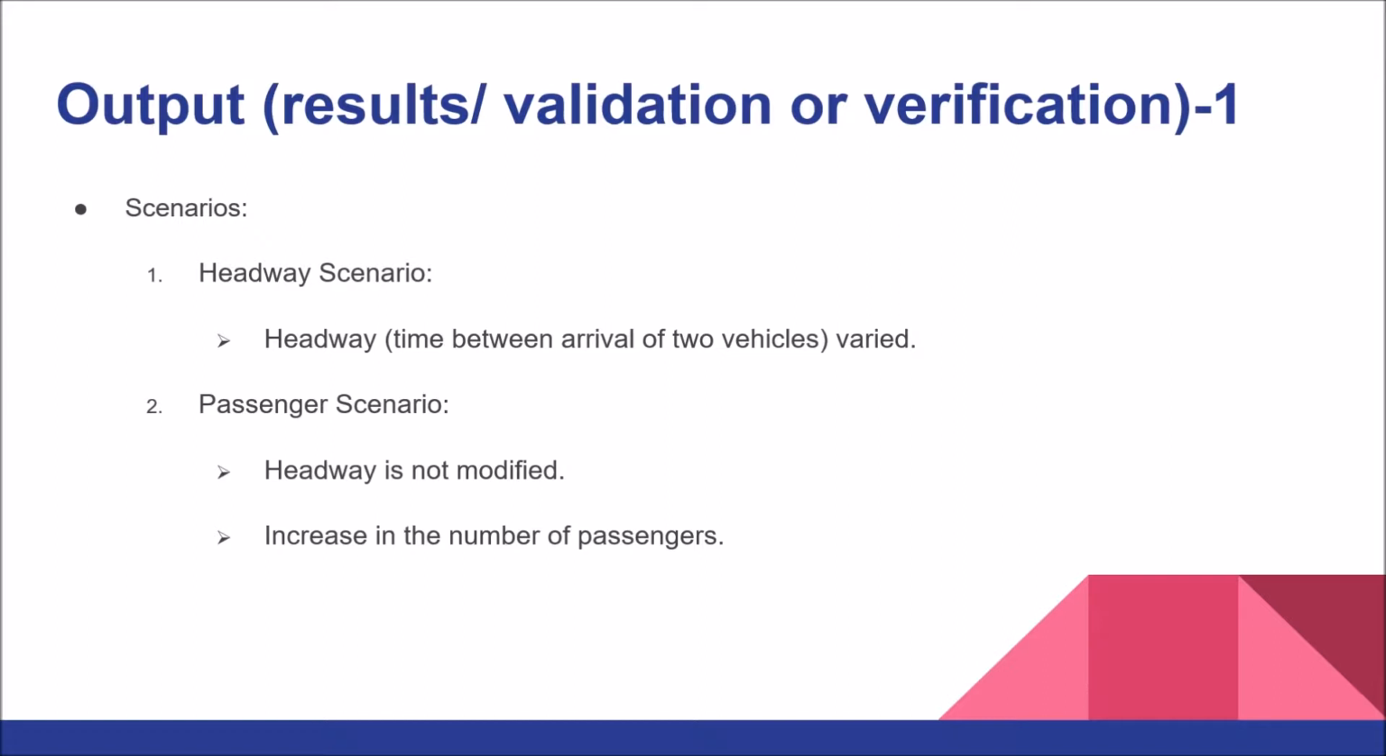For addressing the Viennese public transportation system provider's strategic goal, two scenarios were devised. The scenarios being the headway scenario and the passenger scenario. In the headway scenario, the headway, which is the time between arrival of two vehicles, is varied, and in the passenger scenario, the headway is not modified, but instead there is an increase in the number of passengers.